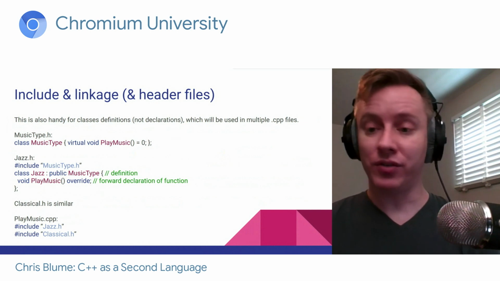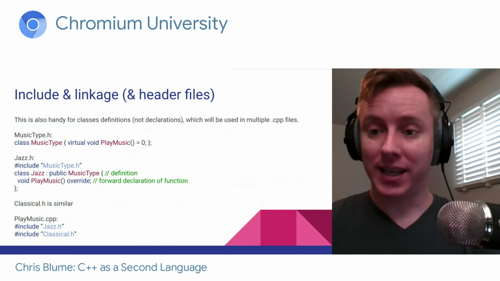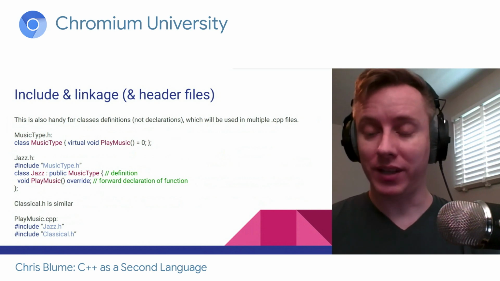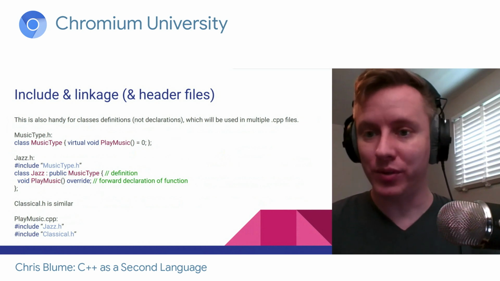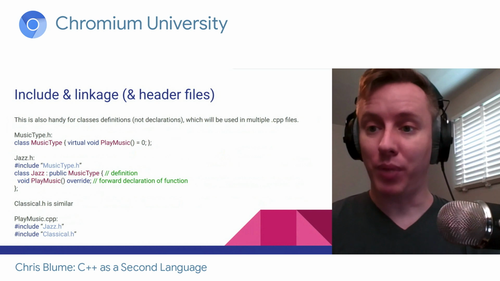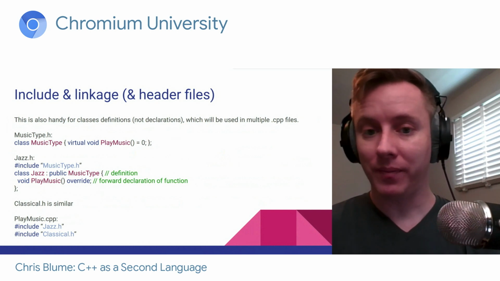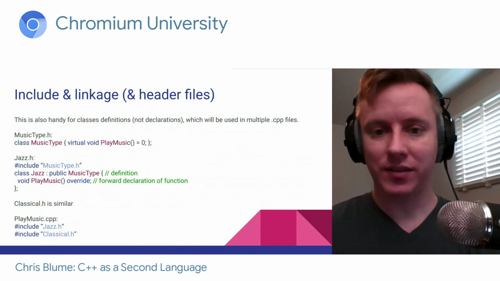Maybe I'm going to derive from a class, or I need to know the size of a class. In that case, I need to know the actual definition of the class, not just a forward declaration, saying, hey, I promise there will be a class called MusicType. So it's common to put the class body inside the header file. So here in this example, we have class MusicType, and it has a pure virtual function playMusic.